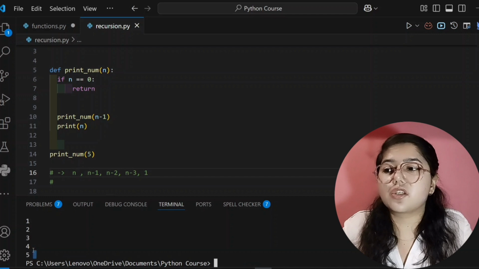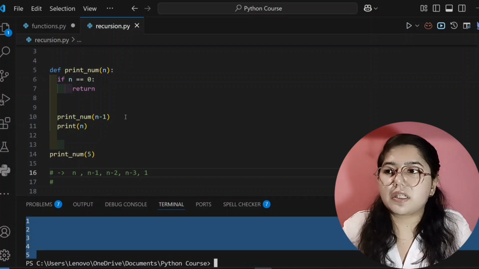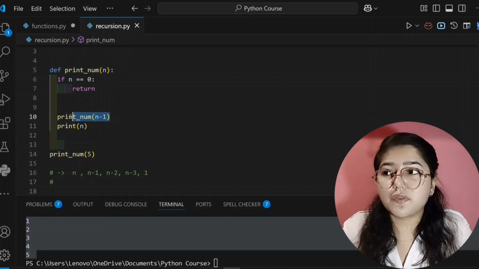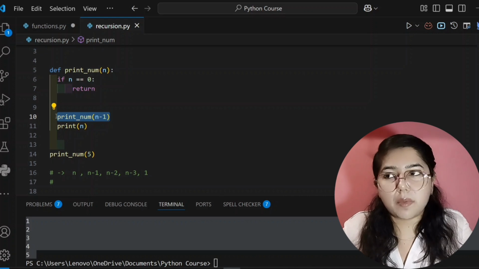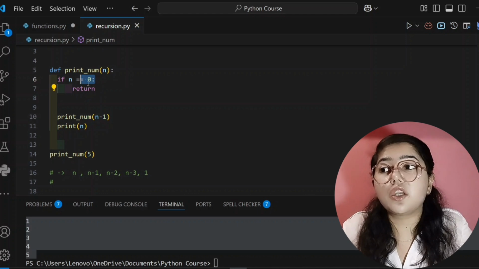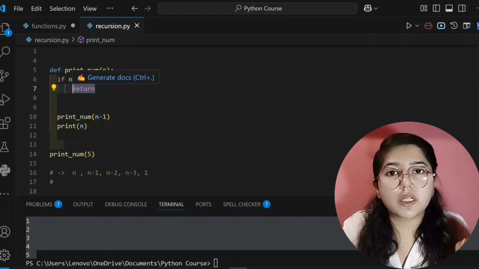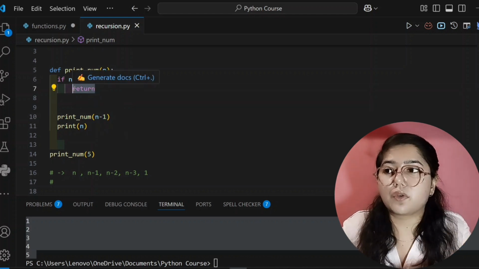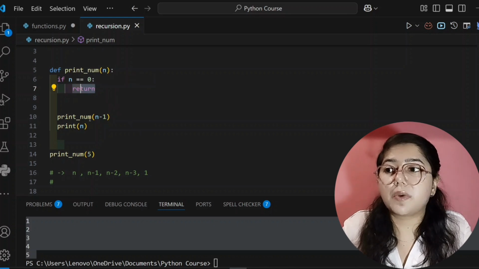But it's showing in increasing order because we have written here that first we will call all the numbers for n minus 1, n minus 2, n minus 3, n minus 4, n minus 5. And when the n value becomes 0, then you have to return. See here, listen carefully. After return, it will print all the values.